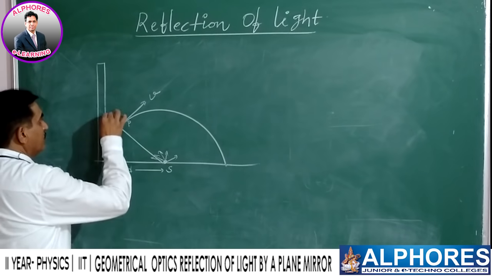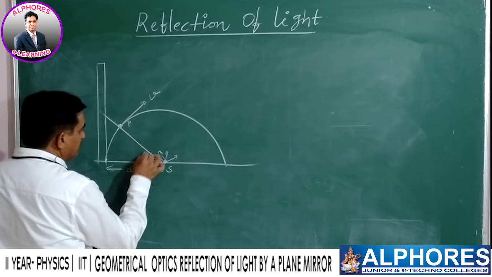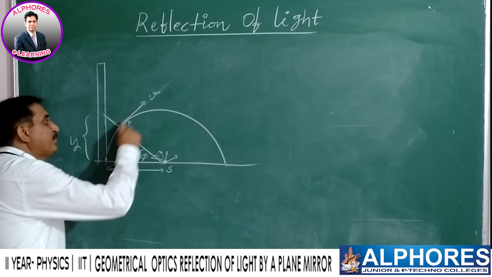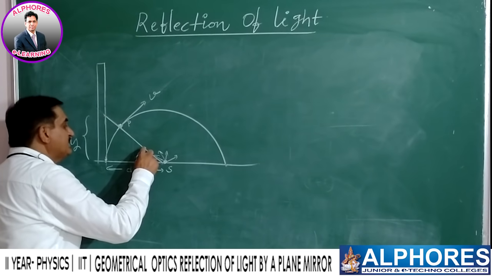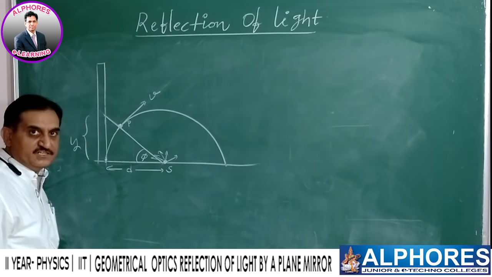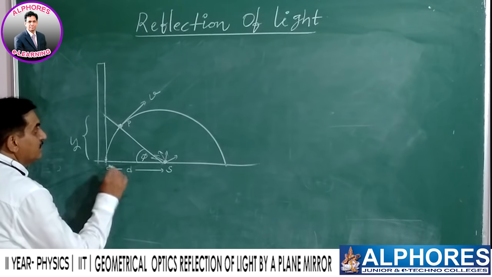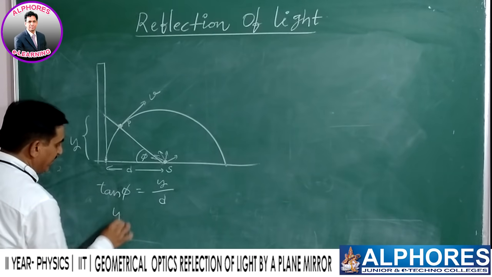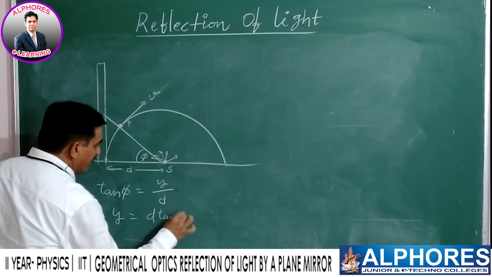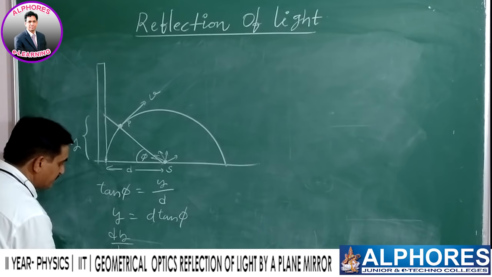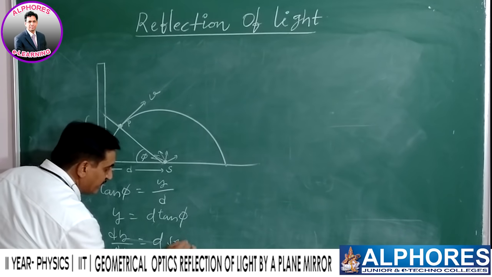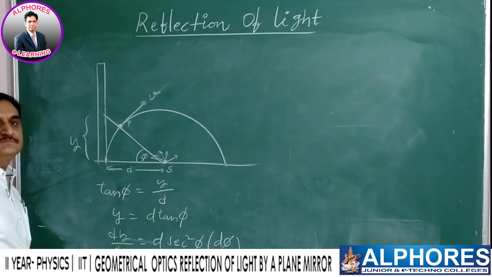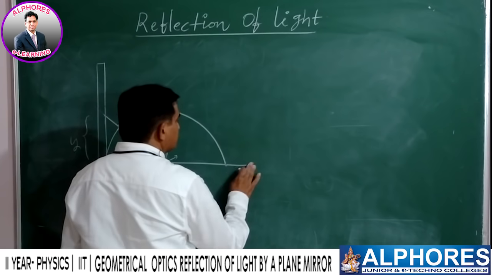Now here this is angle phi, this is say y, this is d. As the particle is moving, this phi angle changes, this y changes, but d remains constant. Again, tan phi is equal to y by d, and y is equal to d tan phi. Differentiate this with respect to time: d secant square phi d phi by dt. This is giving the speed of the spot.